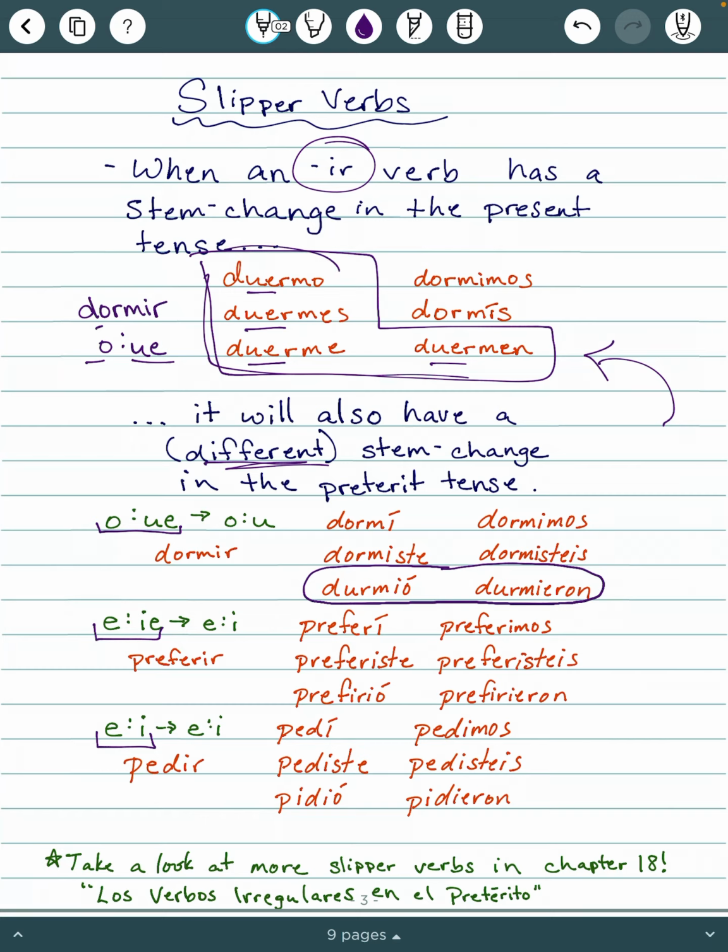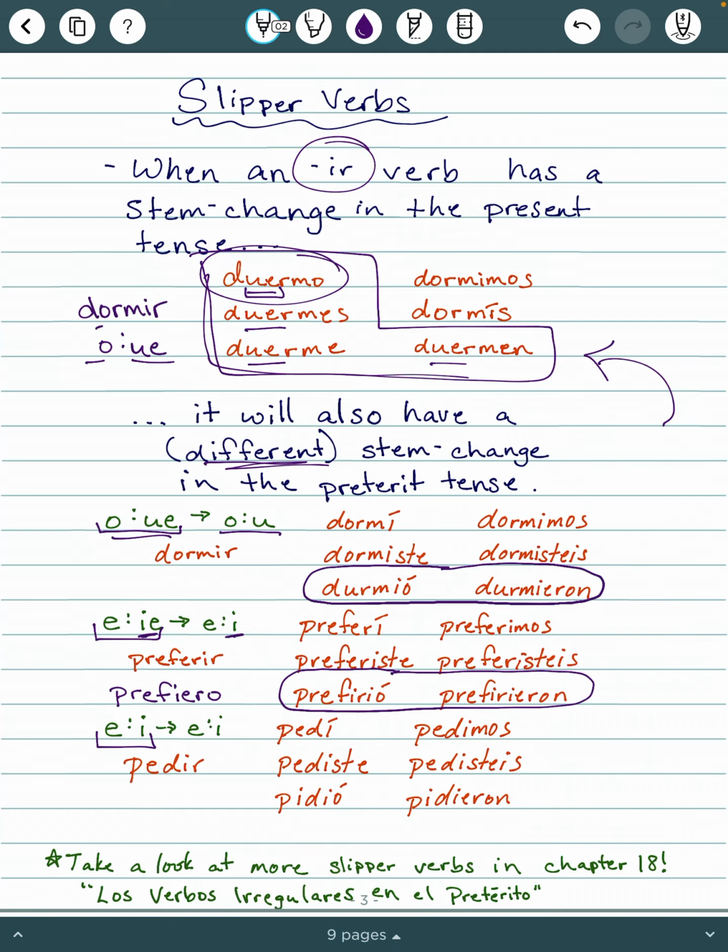So for dormir, where the yo conjugation is duermo, we're seeing that UE. Again, it's these bottom two conjugations, but instead of O to UE, in the preterite tense it is O to U. Then with preferir, it's the same idea. The bottom two conjugations are going to have a stem change. Now in the present tense, the yo conjugation is prefiero, so it's E to IE in the present tense. In the preterite tense, it is just E to I.